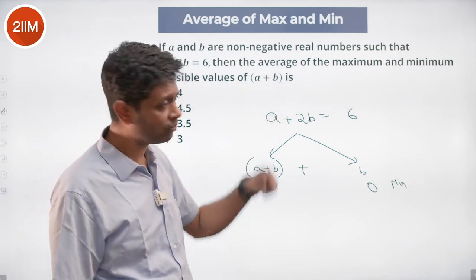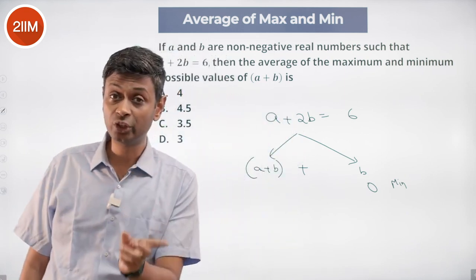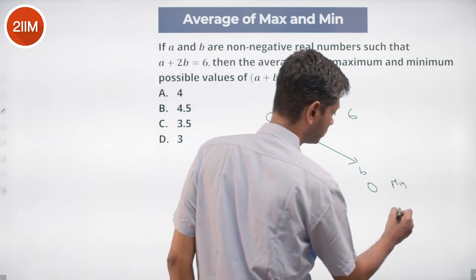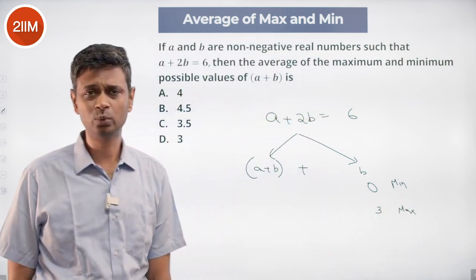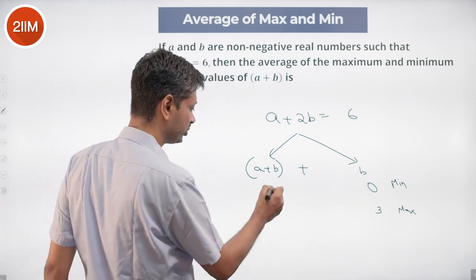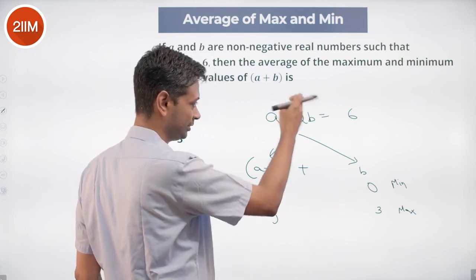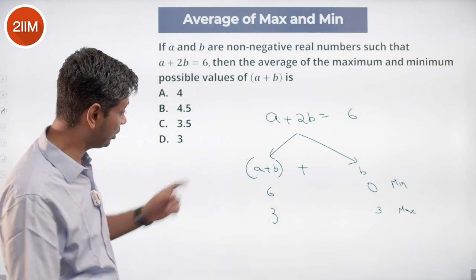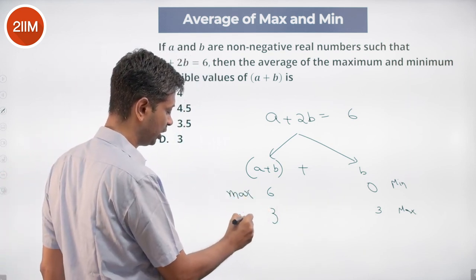What is the maximum value B can take? B is maximum, A should be minimum. Put A as 0 because A cannot be less than 0. Put A as 0, B is 3. Done, we are through. If B is 0, then A plus B is 6. If B is 3, A plus B is 3. So A plus B maximum value is 6, minimum value is 3.